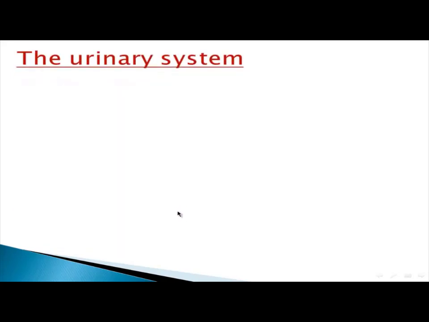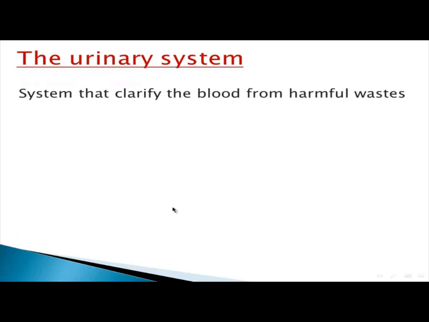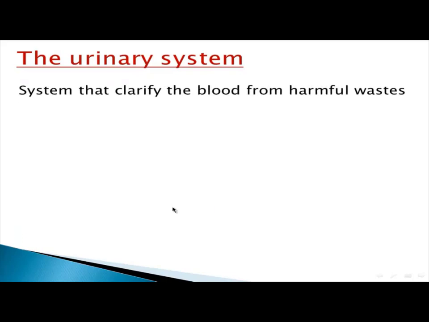Now, time for the urinary system. What's the meaning of urinary system? The urinary system is the system that clarifies blood from harmful wastes. What's the meaning of clarify? Clarify means filter. So the urinary system is the system that filters or clarifies blood from harmful wastes. Okay, where does it exist?